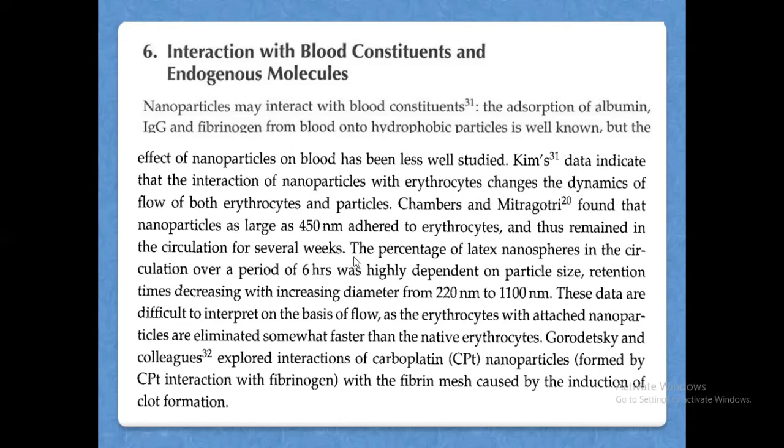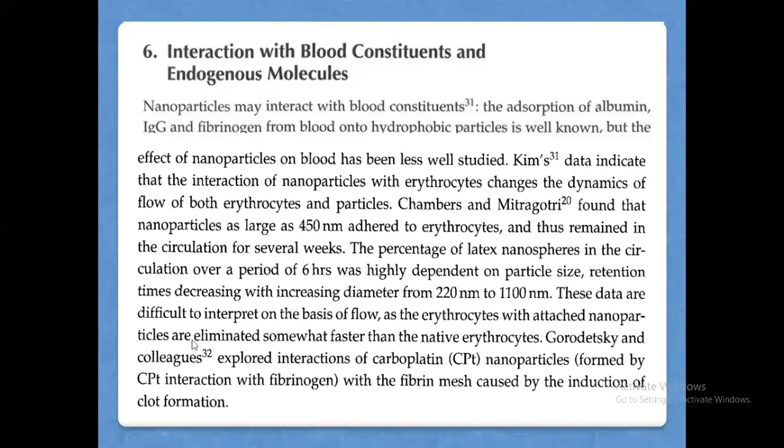The percentage of the latex nanospheres in the circulation, that is these bound particles circulating in the blood, over a period of 6 hours was highly dependent on the nanoparticle size, and the retention times were decreasing with increasing diameter from 220 nanometer to the maximum of 1100 nanometer. 220 is minimum, maximum size is 1100 nanometer.